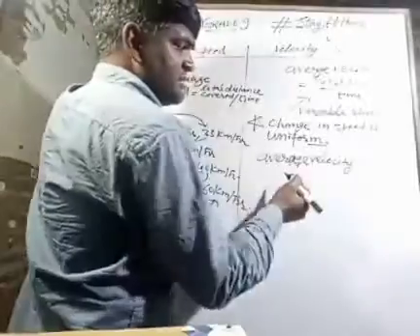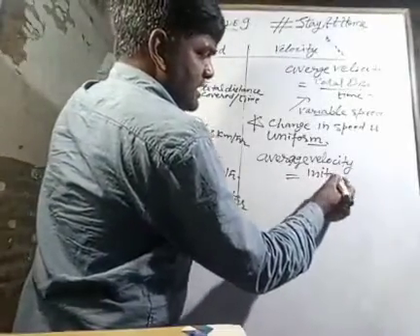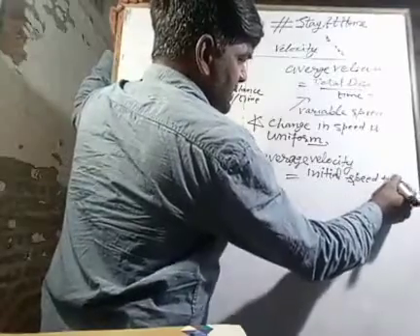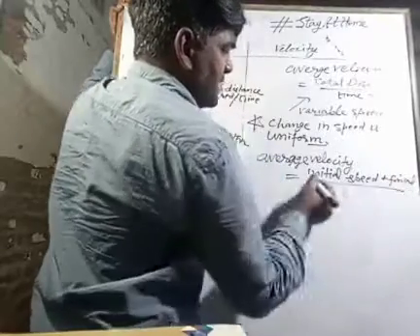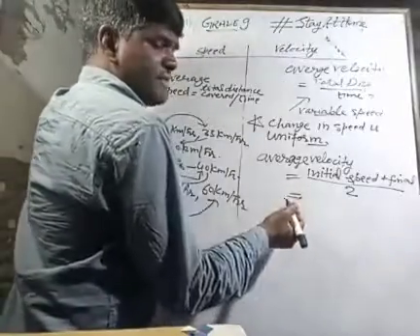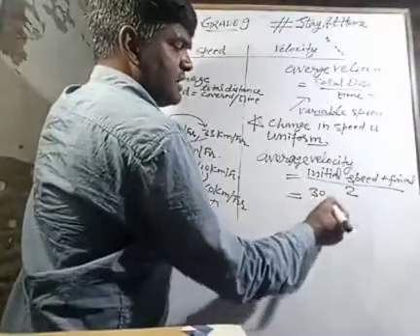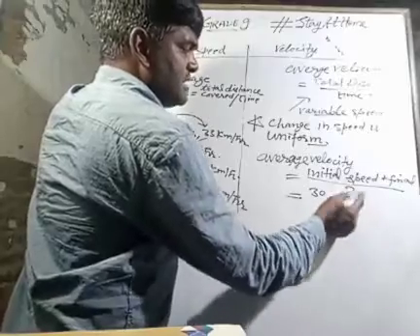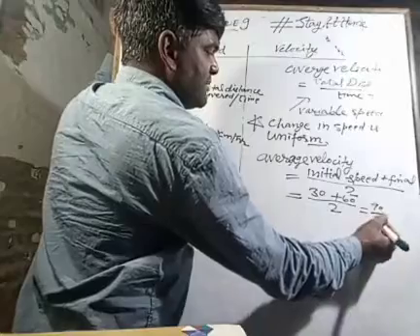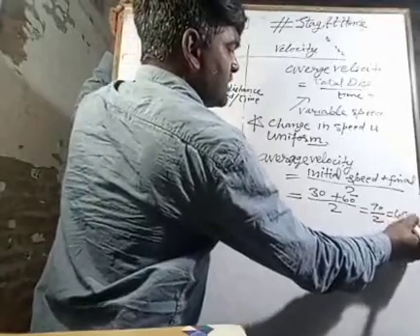In that case, average velocity is written as initial speed plus final speed, divided by 2. This is known as the arithmetic mean. Then what will be the average velocity? It will be 90 by 2, and it will be 45 km per hour.